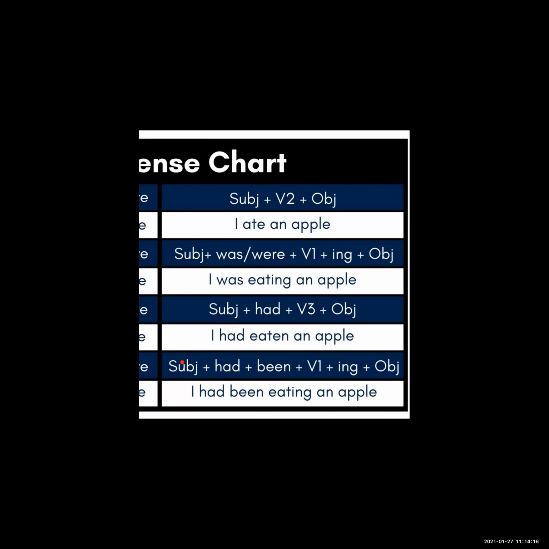This tense we use to express an action that had been going on for some time before another action took place in the past. Okay, means here in this tense we always talk about the past. Okay, now see the example. They had been playing chess for 2 hours when I joined them. When I joined them. Here both actions are in the past. Okay. First action is in the past perfect continuous tense and second action is in the simple past tense.